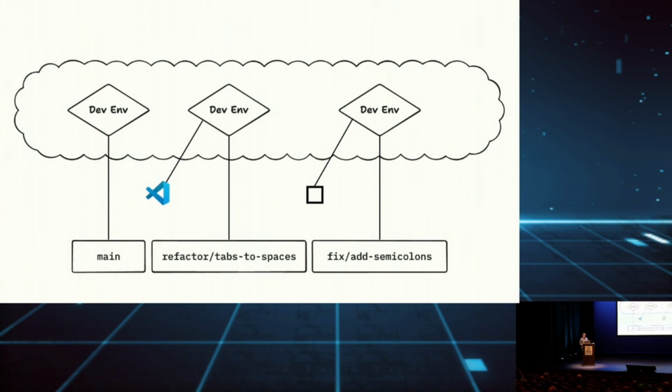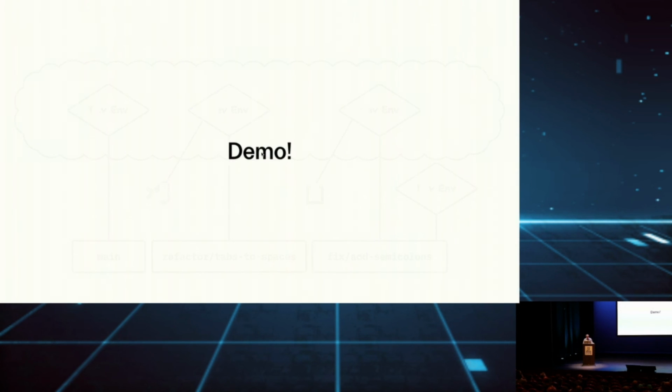And you can connect your own editor to it too. You can connect your VS Code to it. You can connect CodeSandbox to it, or our iPad app. And it's also important to mention, this is not replacing your local development environment. You can also still work in your local development environment if you want to. But every pull request will at least have a running deployment preview, and it will have a running development environment that you can use to review or quickly make changes. And this works with Docker, Docker Compose, all those kind of things. And I want to show that flow.